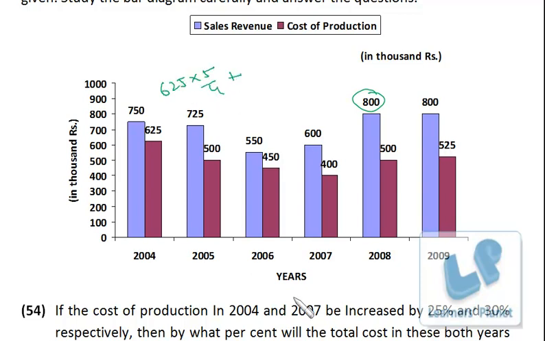Then in 2007 it has to be increased by 30%. So in 2007 it is 400, increased by 30%, so 400 into 30 is 120, so it should be 520. So this is around 780, and this is 520, so in all it is around 1300, and this is 800, so 1300 is 500 more than 800.